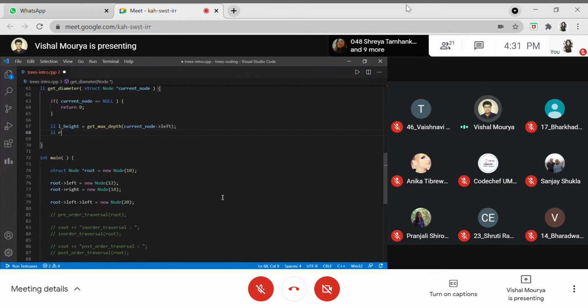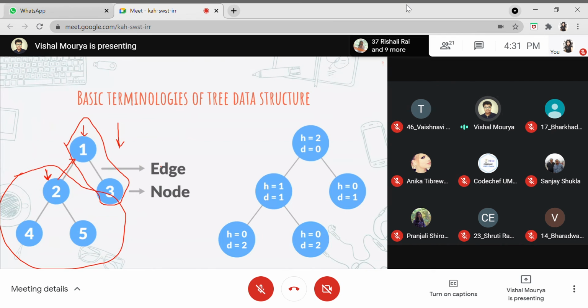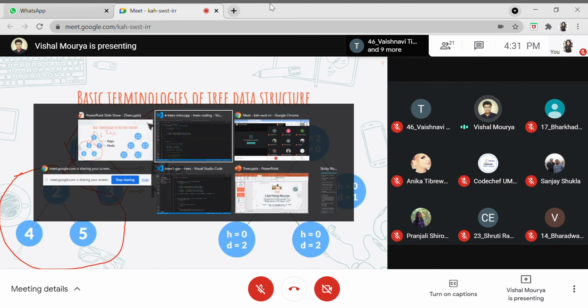Let us again calculate the height for the right subtree, because that is where the actual magic lies. We'll take the current node and pass the right reference of that pointer, and we'll get the left height and right height, which I was talking about. We are storing these two things. Like I mentioned previously, we want the maximum of three. We will be taking the maximum of three lastly. So we are done with the first thing. We have calculated the left height and the right height.